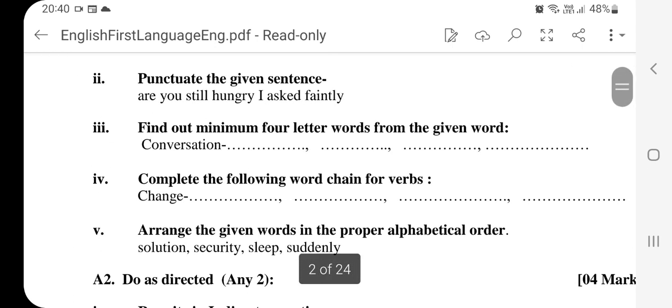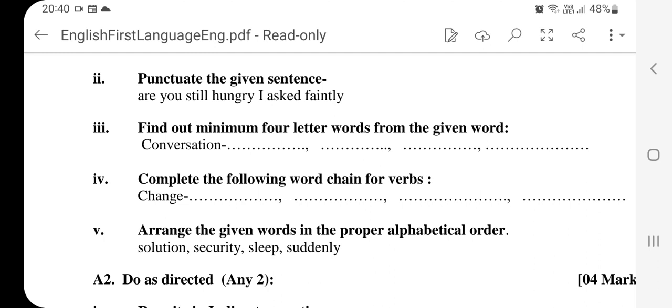Next one is punctuate the given sentence. Are you still hungry? I asked faintly. So you begin with double inverted commas. Your alphabet A is capital. So, are you still hungry? Question mark. Close the double inverted commas. I asked faintly. Full stop. Remember to keep the pronoun I capital.